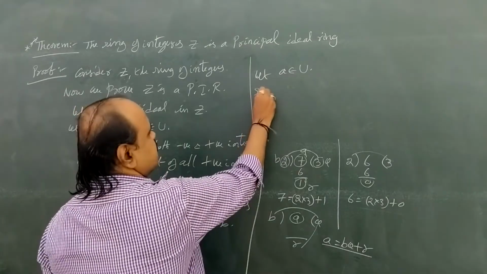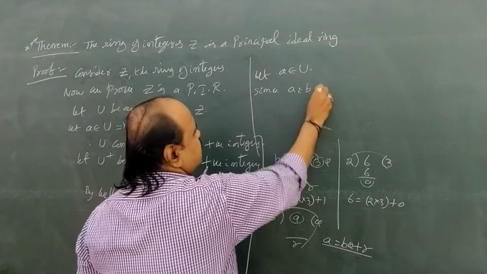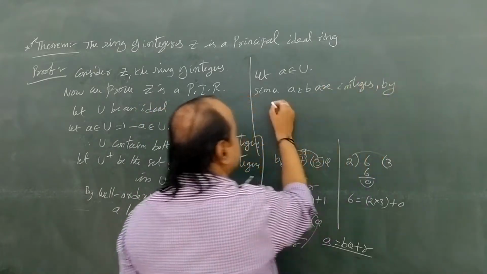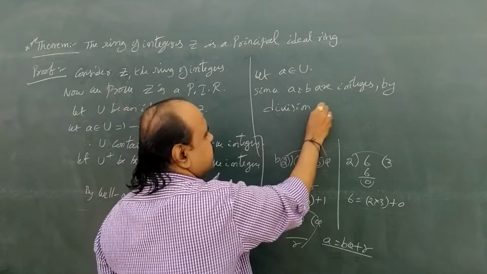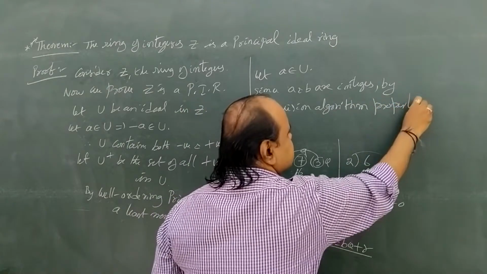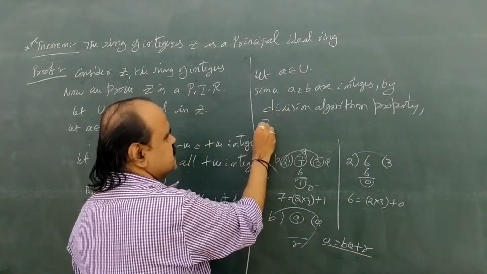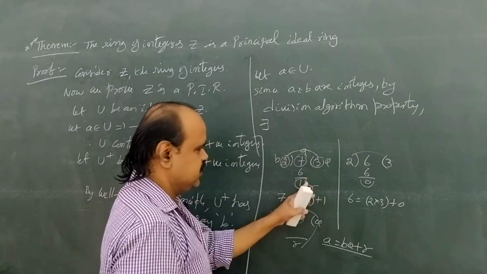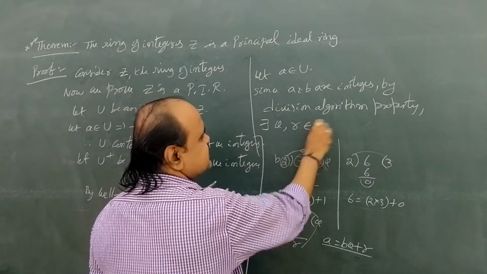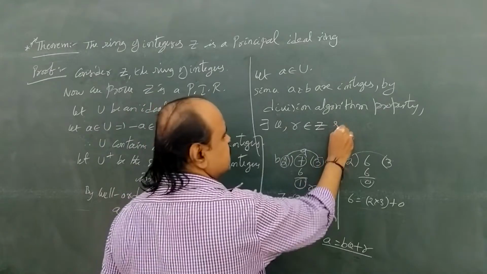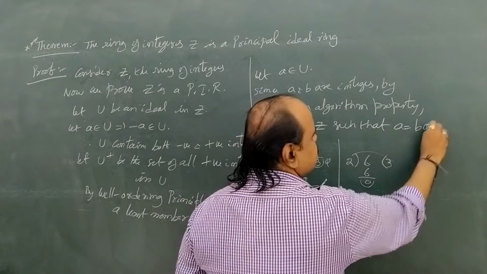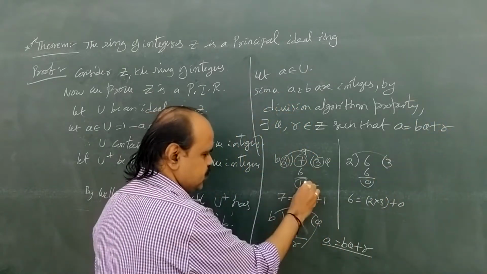So since small a and b are integers, by division algorithm property, there exist two integers. Here quotient and remainder, these two are also integers. q, r belongs to Z. ఈ రెండు కూడా ఇంటిజర్లు, such that a equal to bq plus r.